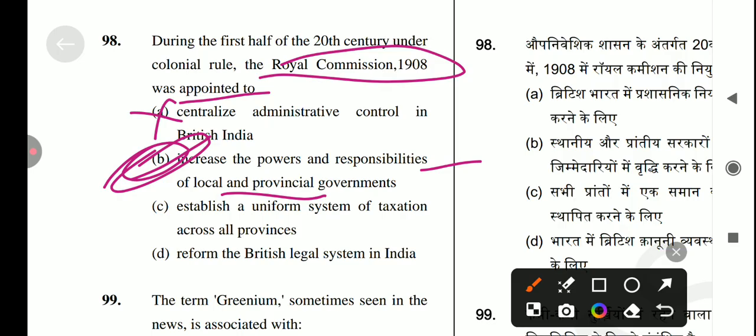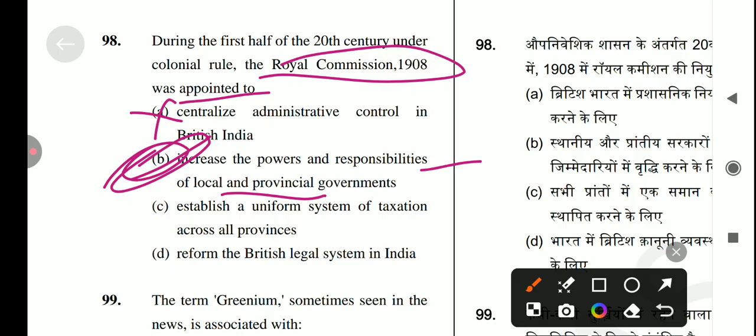Okay, और अगर important measures की बात करते हैं हम Royal Commission on Decentralization के बारे में, so first is Mayo's Resolution जो कि 1870 में हुआ था, and Ripon's Resolution 1882 जिसको Magna Carta of Local Self Government भी बोला जाता है, and another one is Government of India Resolution 1915 को, and another one is Resolution of May 1918. This formed part of the wider constitutional reforms which had the objective of preparing India for self-government, and another one is Government of India Act 1935.